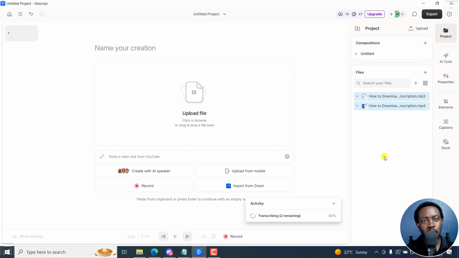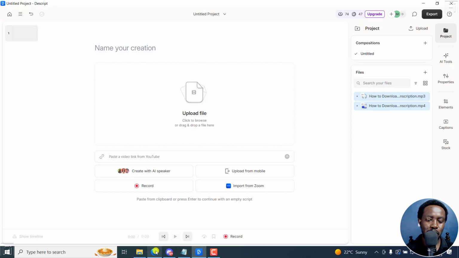Previously, if you were doing the transcription option, you'd decide on which file you want to transcribe by yourself, if you have the automatic transcription turned off in the settings. It was way easier. Right now, both files are transcribing. But now the way they're looking at the media minutes is anything you upload is calculated as a media minute. So if you upload a 6-hour file right here, your media minutes are gone. If you decide that the file you uploaded, you don't want to use it, your media minutes are gone. And that's where it starts getting expensive.